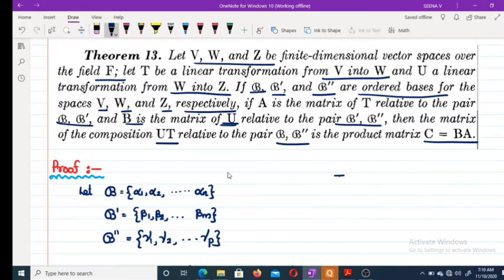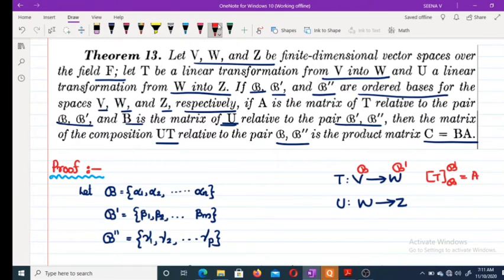Okay, T is a map from V to W. U is a map from W to Z. So here B is the basis, here B dash is the basis. Therefore, we assume that A is the matrix of T related to B and B dash. And here B dash is the basis, here B double dash is the basis. Therefore, matrix of U related to the bases B dash, B double dash is B.